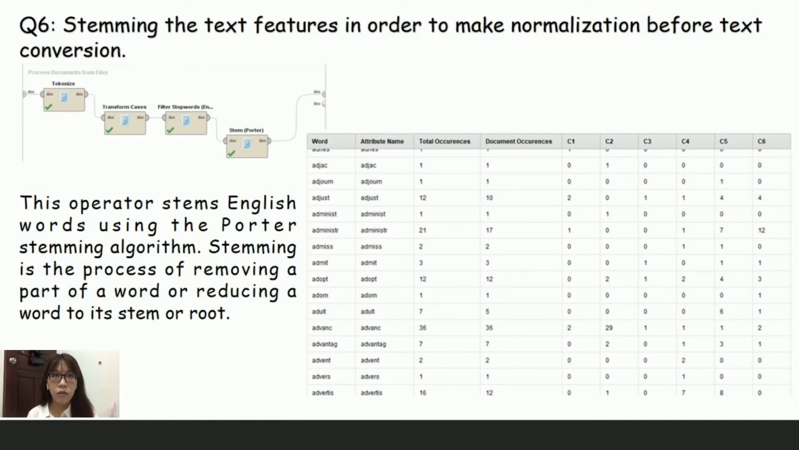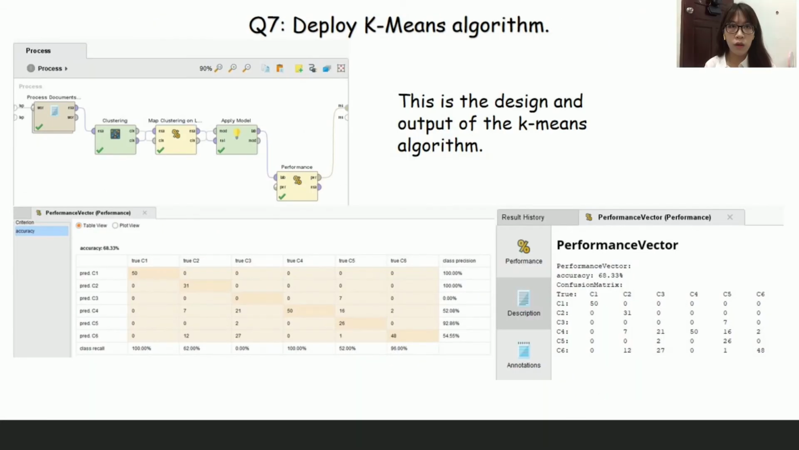Question 6 is about stemming the text feature in order to normalize it before text conversion. The operator stems English words using the Porter stemming algorithm. Stemming is the process of removing part of a word or reducing a word to its stem or root. Question 7 is about deploying the K-means algorithm. This is the design and output of the K-means algorithm. Thank you.